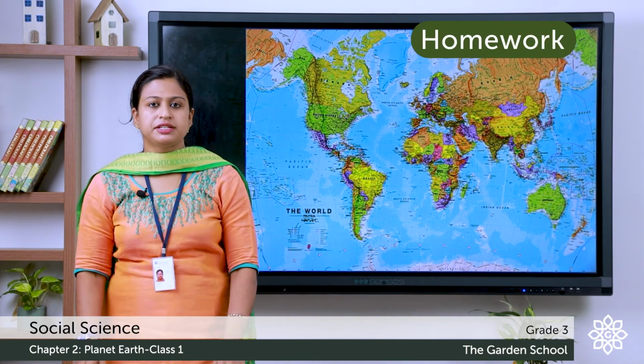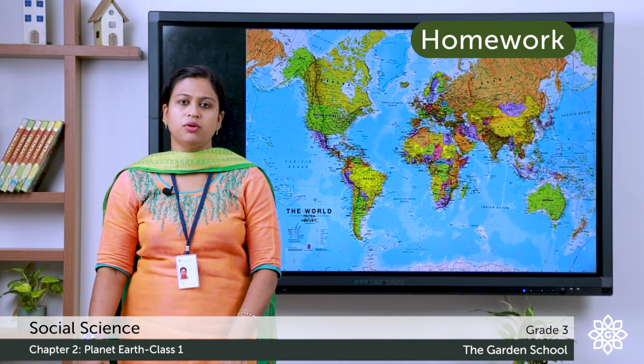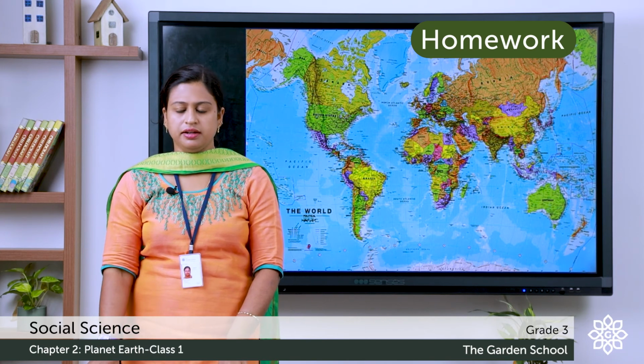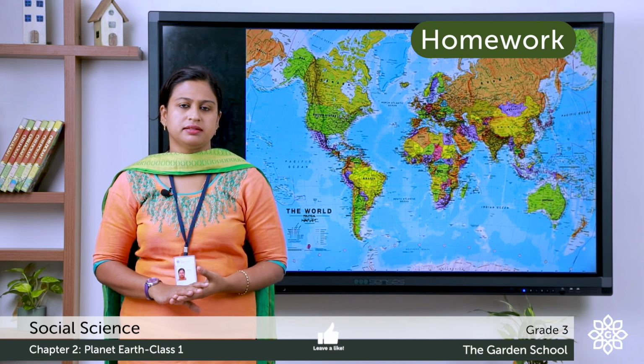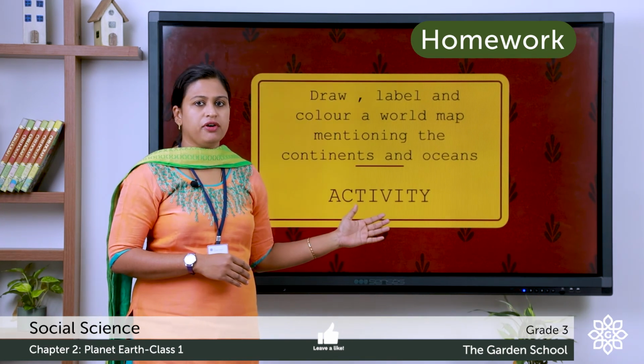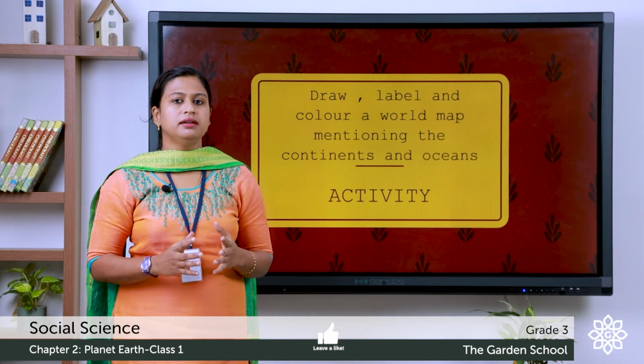Next, we have an activity corner. You have to find the names of the continents and oceans from this given grid. You have to circle the name of the continents and oceans. Here, there is an activity for you. You have to draw, label and color a world map.